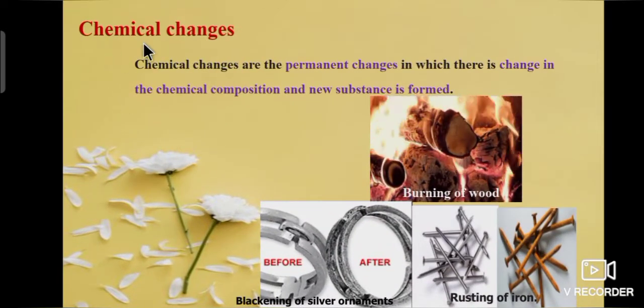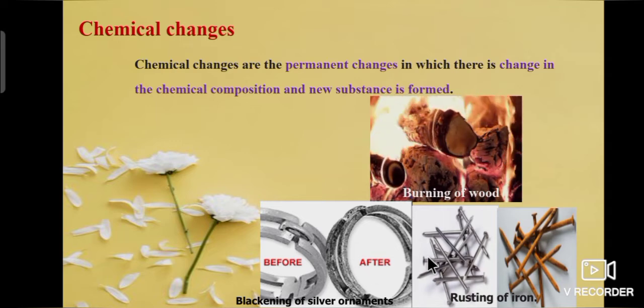Now we will learn about chemical changes. Chemical changes are the permanent changes in which there is change in the chemical composition and new substances formed. For example, burning of wood. After the burning, we'll get the new substance ash, not able to get the initial substance wood.